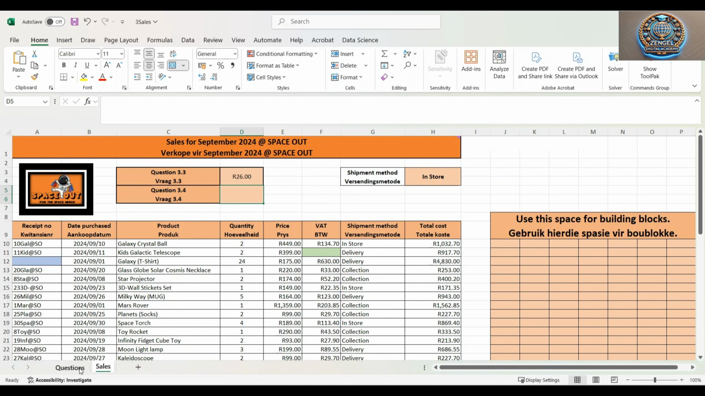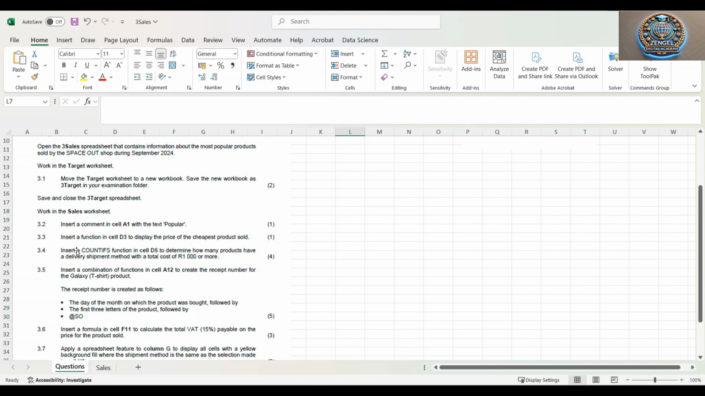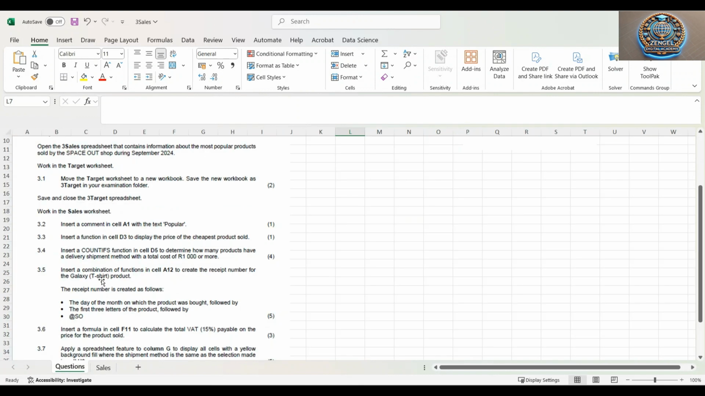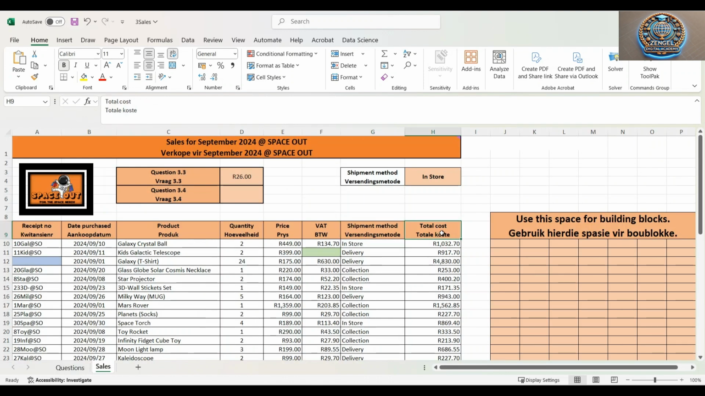So going back to our question, it said insert a function in D5 to determine how many products have a delivery method. So we're looking for a delivery method and also the cost. The delivery method will be in G, and it's a total cost, which is H. So which means we'll be working within our formula with G references as well as H references. So you see, we use logic, used English, and then go back to use the formula.